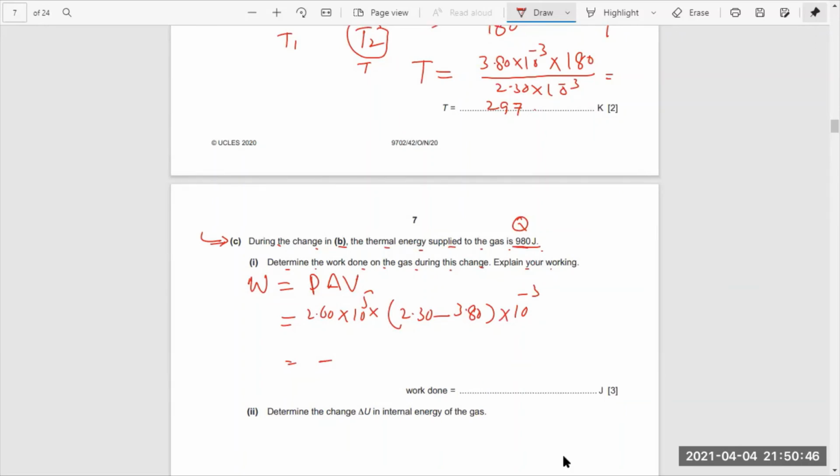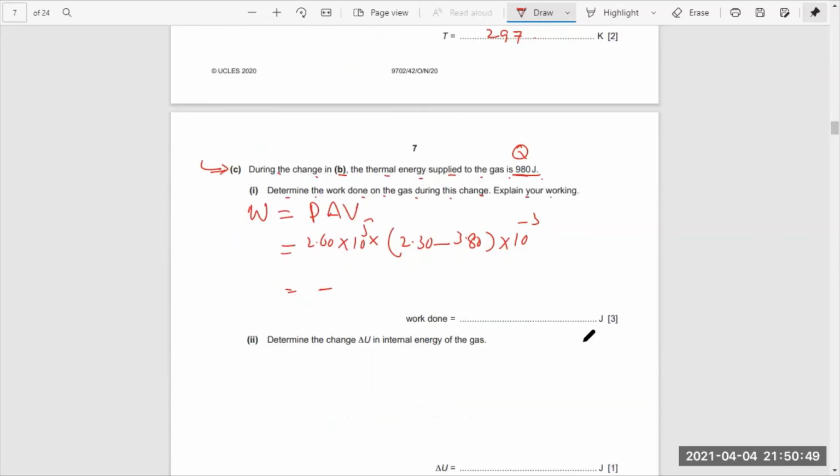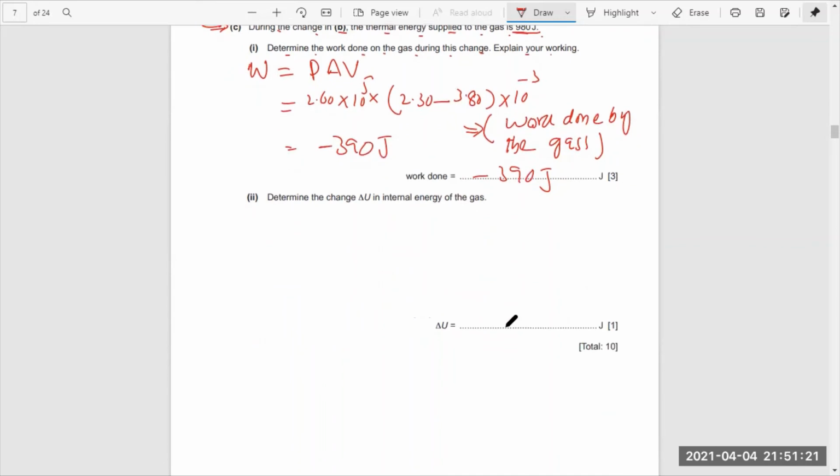Whenever it is negative, it says work is done by the gas, 390 joules, but this is negative. So it is very clear this work is done by the gas. Whenever the gas is expanding, work is done by the gas. And when it is compressed, work is done on the gas.